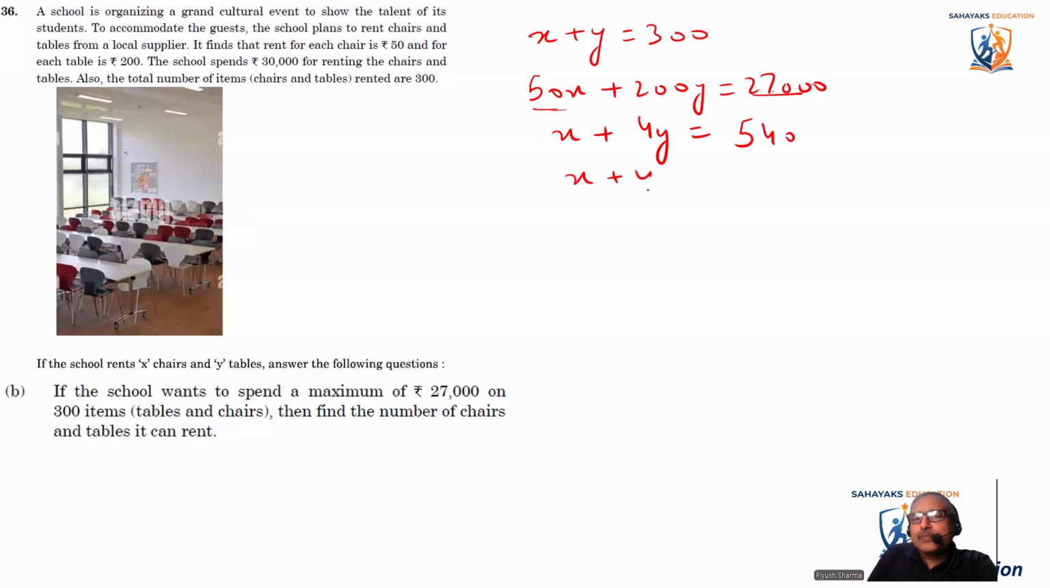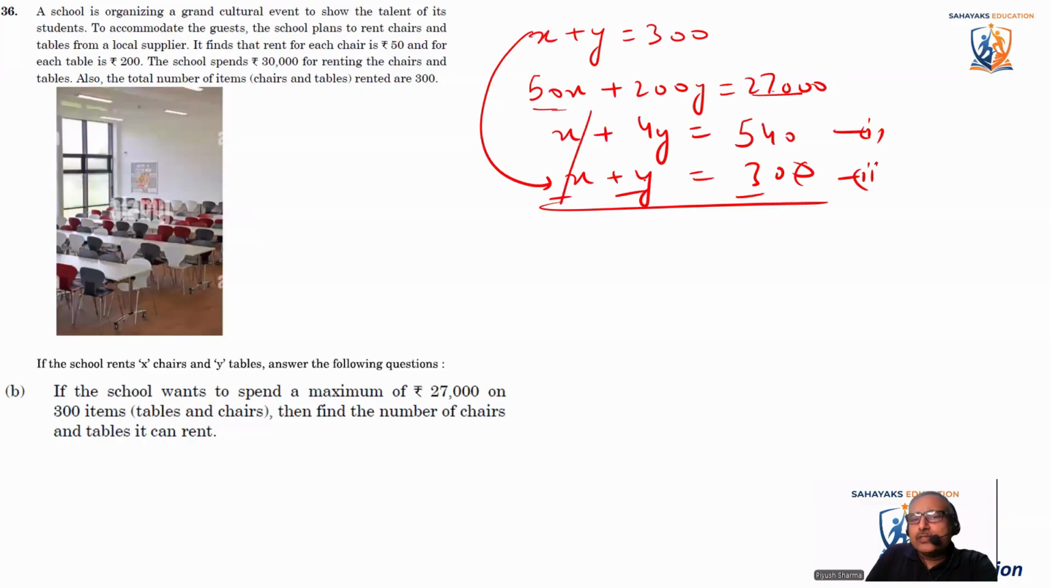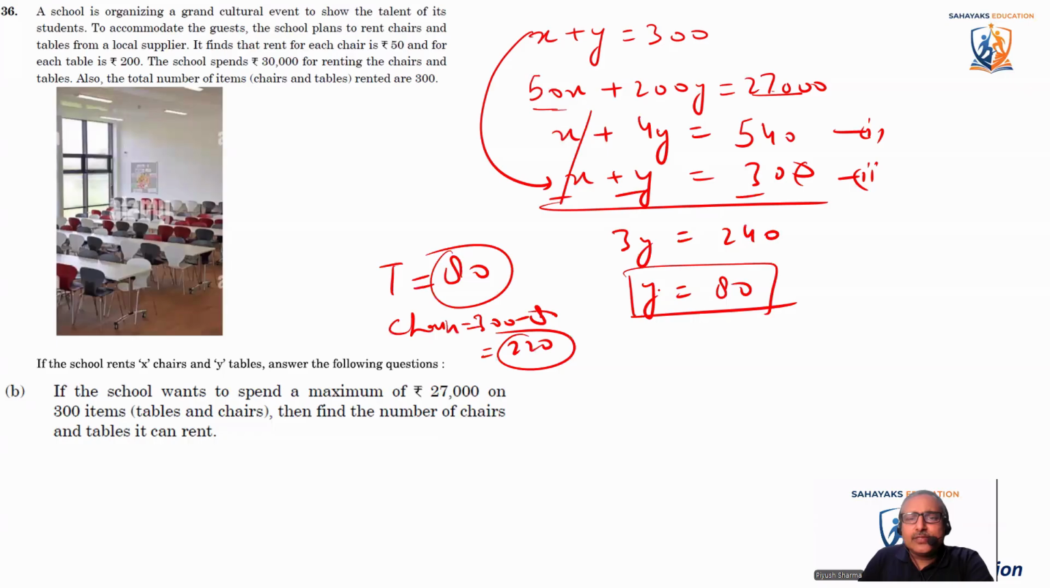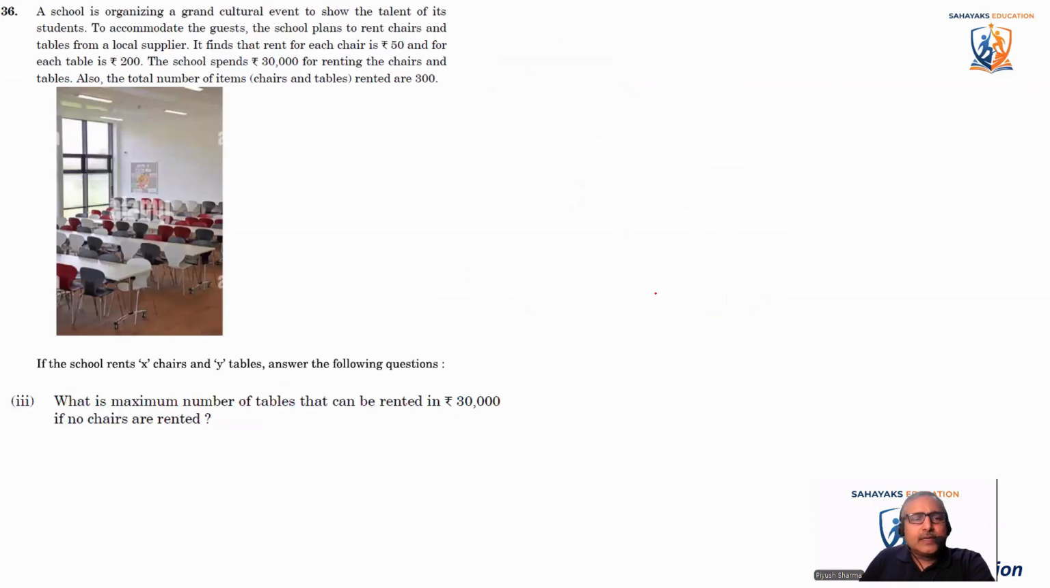Now I'm putting the value of X plus Y is equal to 300. This is the first equation and this is the second equation. Let's subtract the equations. X will cancel out. So it becomes 3Y is equal to 240. So Y is equal to 240 divided by 3, that is 80. So the tables should be rented as 80. And when you talk about chairs, that is 300 minus 80, which comes as 220. So we should get 220 chairs and 80 tables if we want to spend only 27,000 rupees. Okay, let's come to the next one.